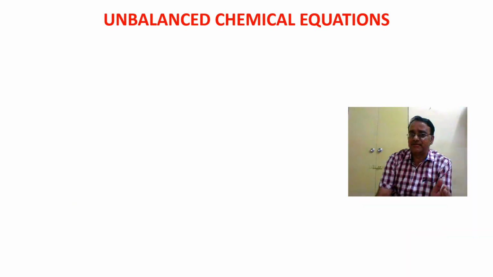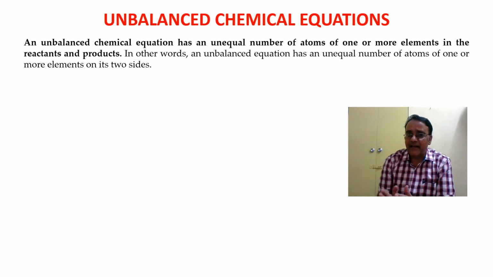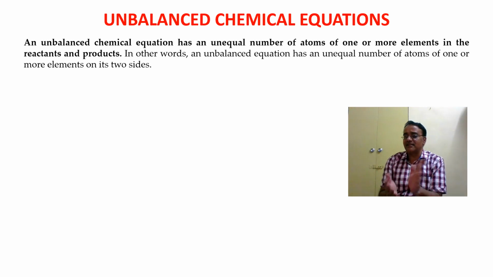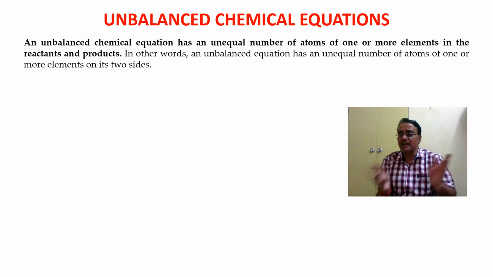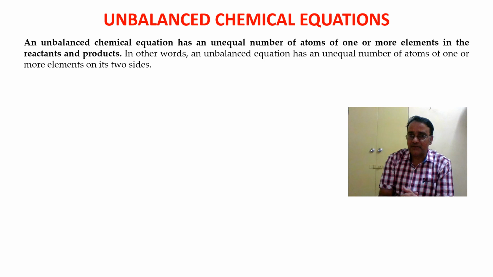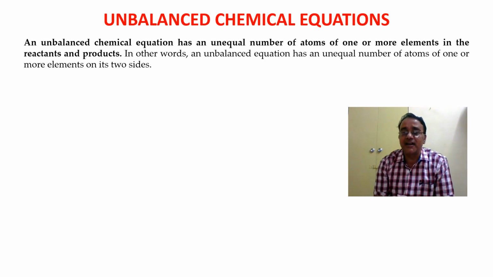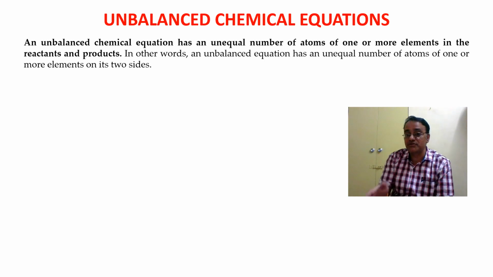Now let us move towards the unbalanced chemical equation. In an unbalanced chemical equation, it is very clear that the number of atoms of any one or more elements on both the sides are not same. Both the sides means in reactants and in products. Is that clear? So in other words, an unbalanced equation has an unequal number of atoms of one or more elements on its two sides.